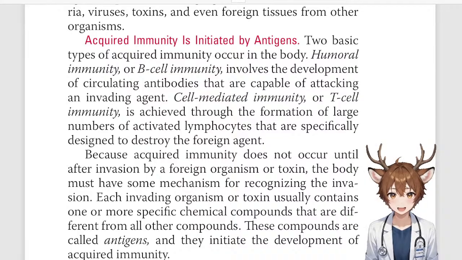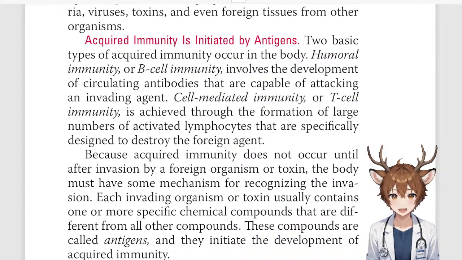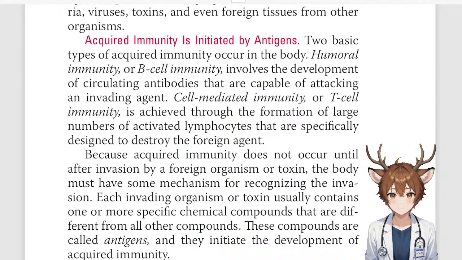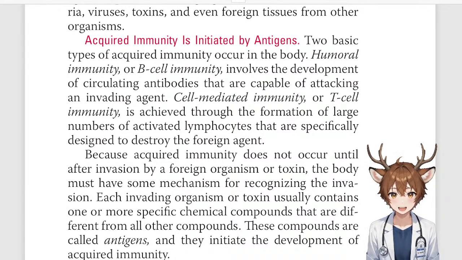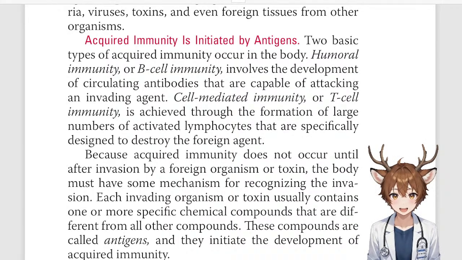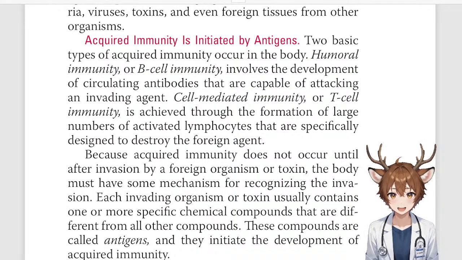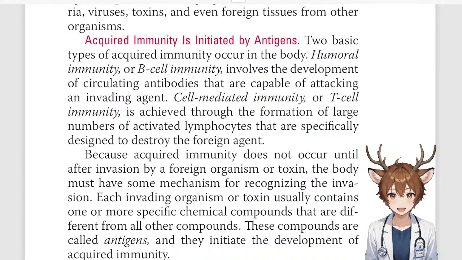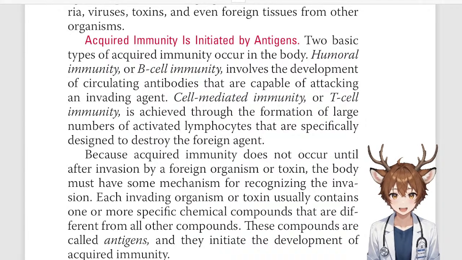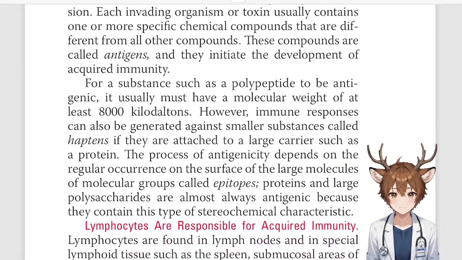Because acquired immunity does not occur until after an invasion by a foreign organism or toxin, the body must have some mechanism for recognizing the invasion. Each invading organism or toxin usually contains one or more specific chemical compounds that are different from all other compounds. These compounds are called antigens, and they initiate the development of acquired immunity.